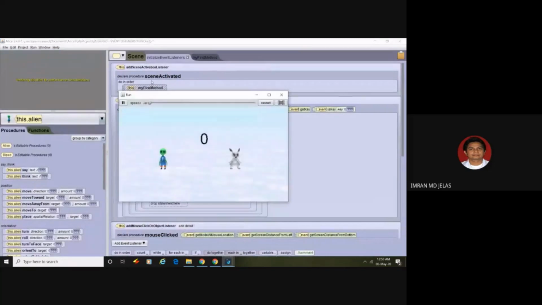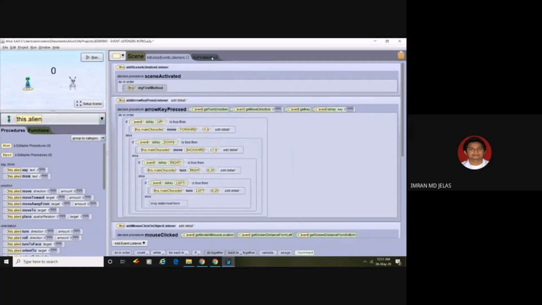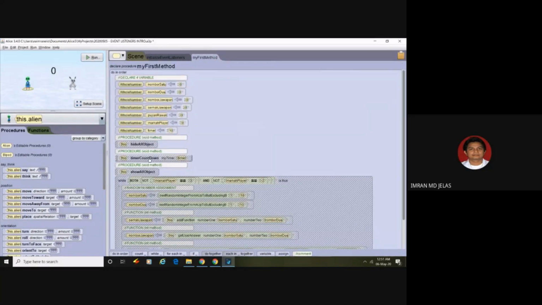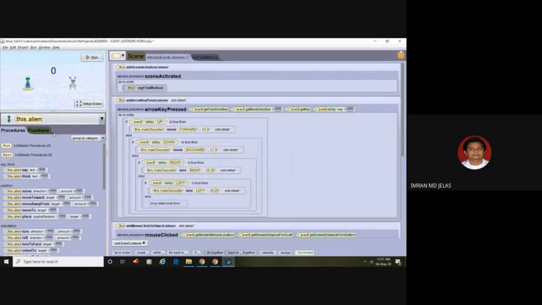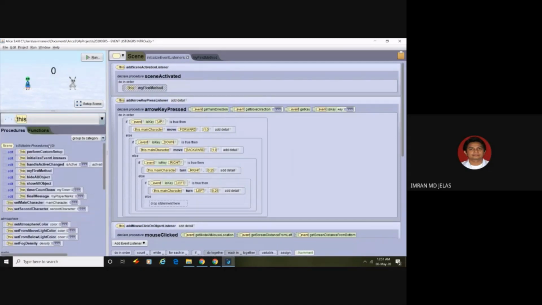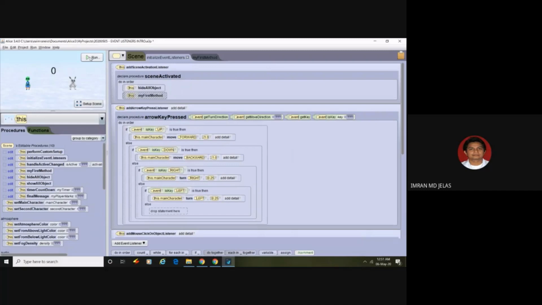So let's try. Our character is still there because all of it is declared. So we still turn face and still can see. But our program starts with everything hidden, and then time countdown, and then only shows all objects. To activate this, what we can do is put all these functions and procedures inside scene activated. So hide all objects first. Let's try to run.